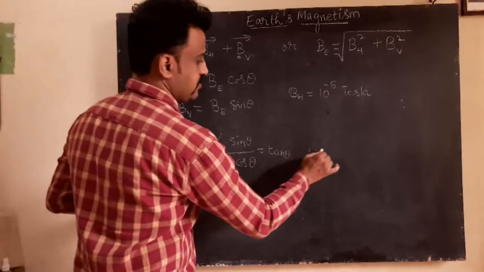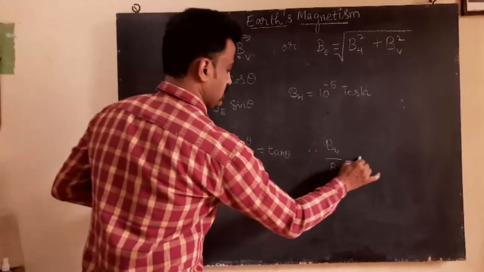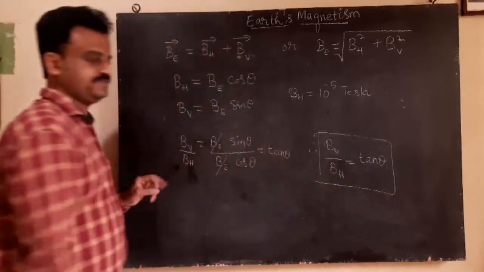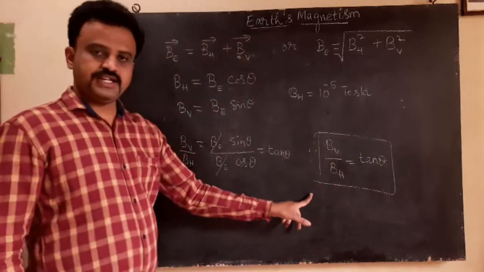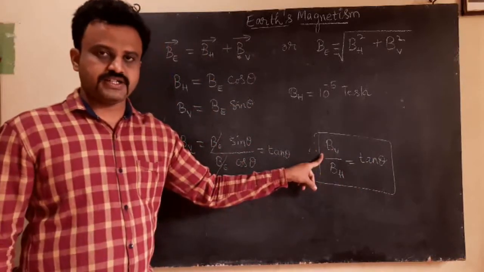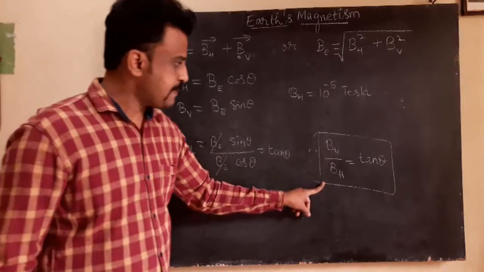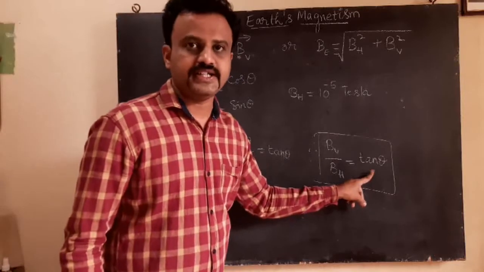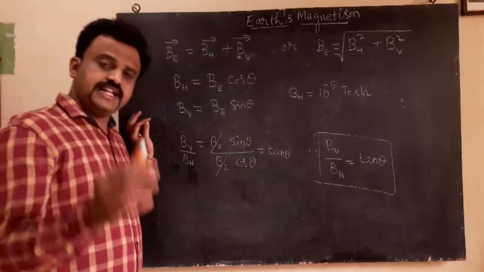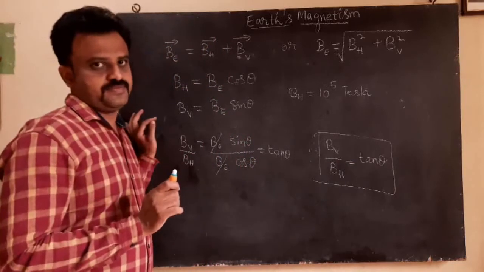Therefore, BV by BH is equal to tan theta. The vertical component of the Earth's magnetic field divided by the horizontal component of the Earth's magnetic field is equal to tan theta. So these are the important elements with respect to Earth's magnetism.